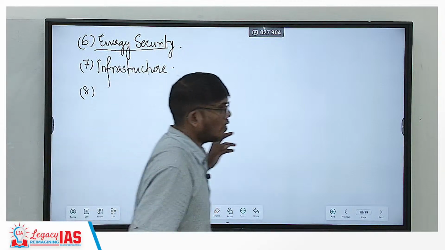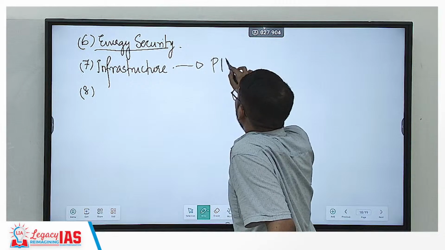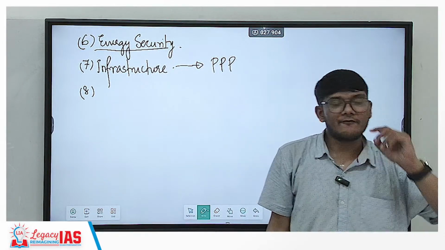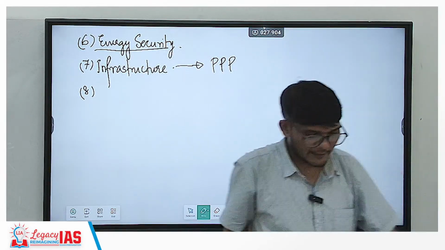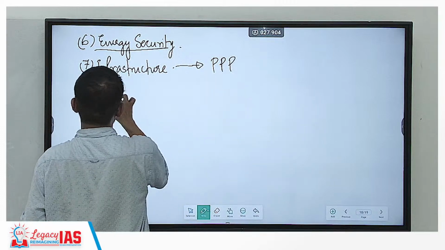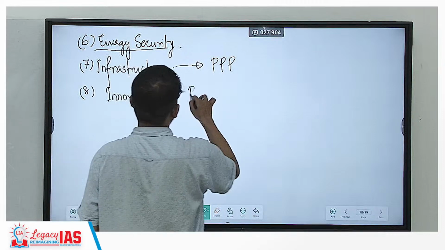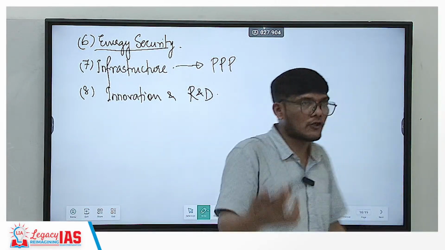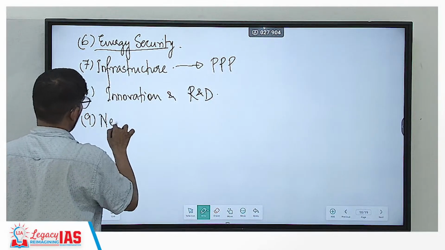Now here also the focus will be on the PPP model. PPP model, that is public-private partnership model, meaning the investment from the private sector would also be huge in this. All right. Then you have innovation and research and development. The government is focusing on this also. This is very good.